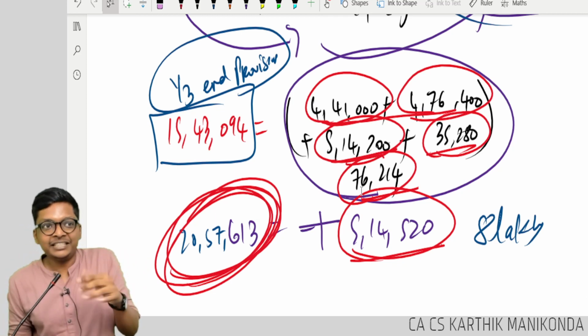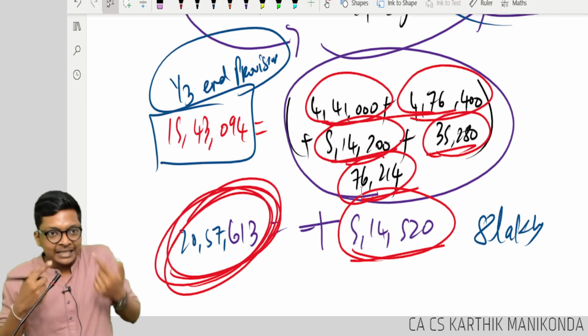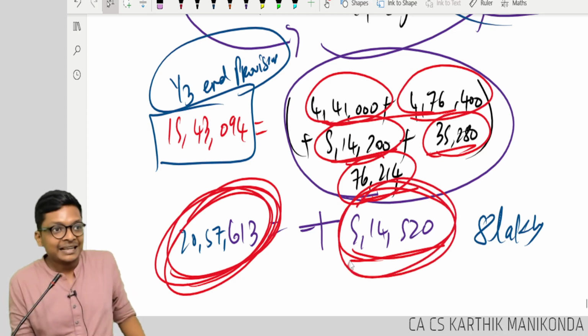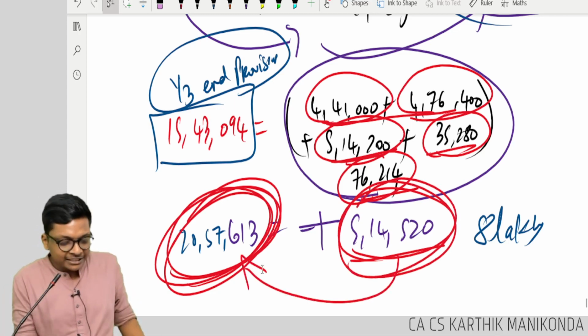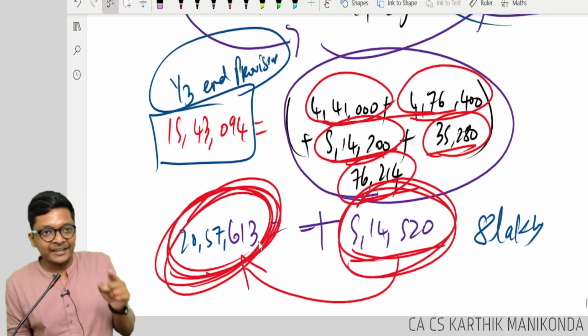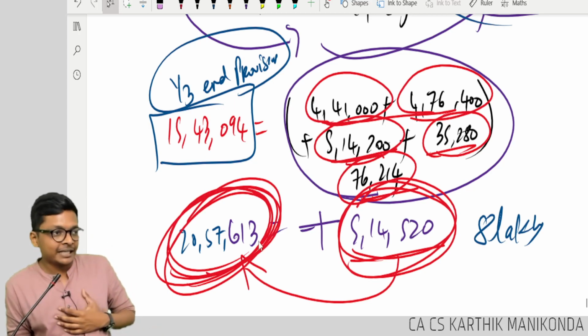If there is a change in salary, you might have to do another additional debit so that you reach 20,57,613. Are you following, guys?